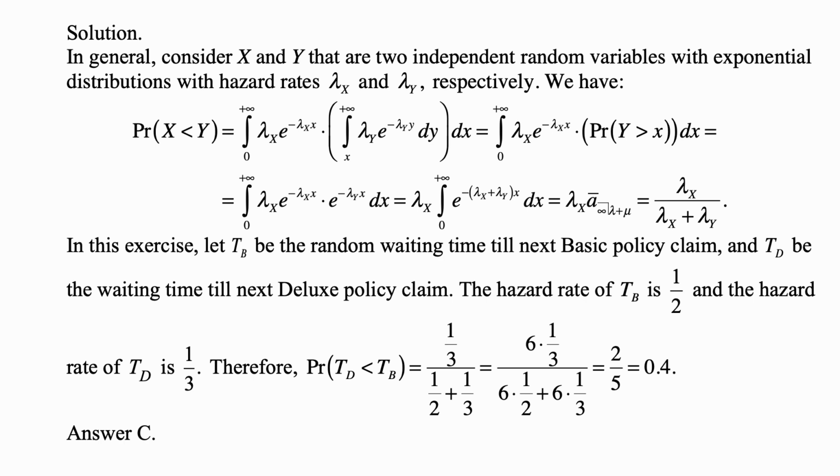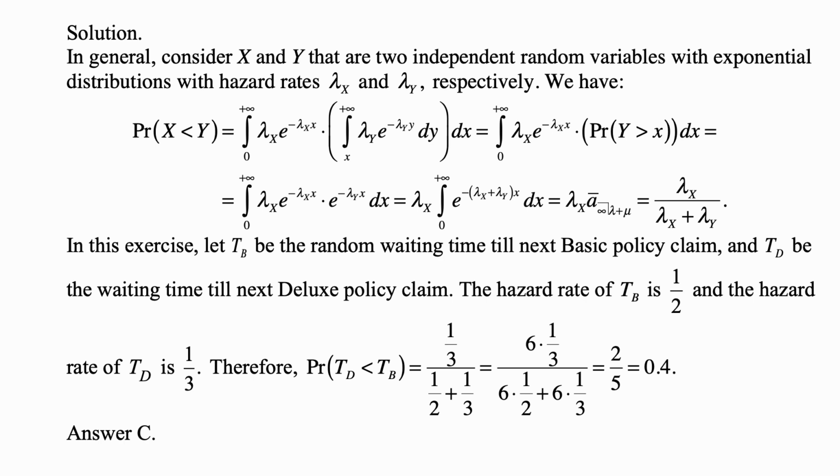So anyway, in this exercise that we're doing here, let TB be the waiting time until the next basic policy claim, and TD be the waiting time until the next deluxe policy claim. The hazard rate of TB is 1/2, the reciprocal of its mean, and the hazard rate of TD is 1/3, the reciprocal of its mean. And the probability that TD is less than TB is, well, the hazard rate of the one that is smaller,